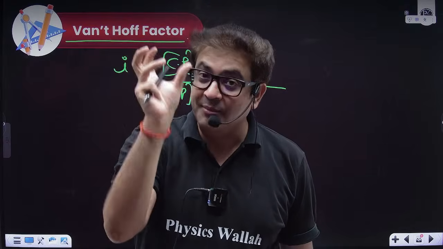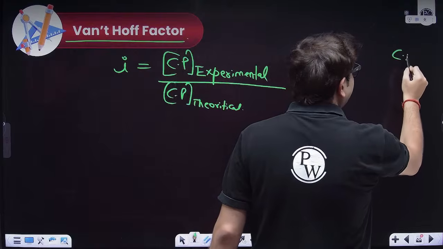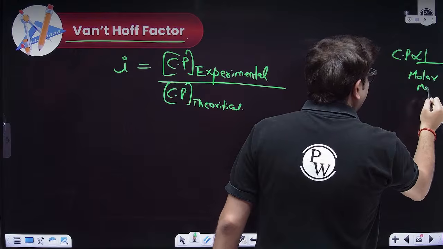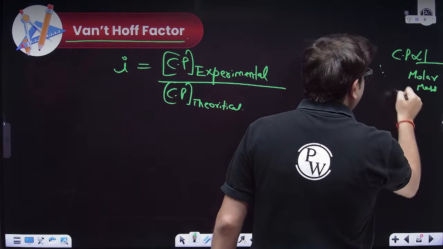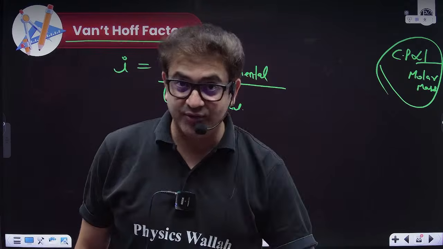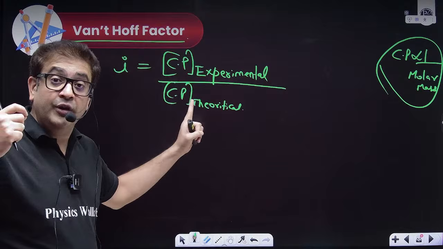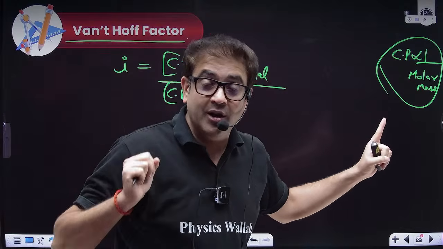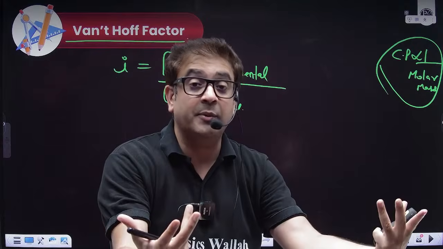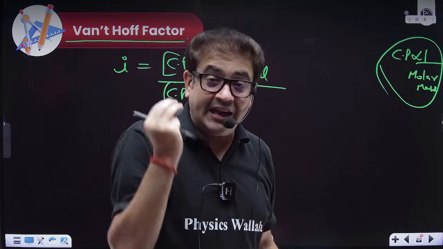So if you have similar weight of solute, then all the colligative properties are inversely proportional to the molar mass of solute. So actually we are interested in the values of colligative property because we want to determine the molar mass of solute. If we determine the molar mass of solute experimentally, then the molar mass that comes out will be abnormal. So what is the molar mass that you are expecting out of it?